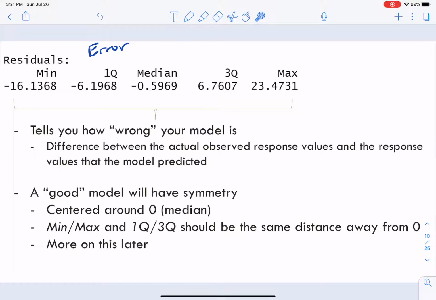But you would want something that has that symmetric nature to it, where the median would be close to 0, centered at 0, and then these two values would be about the same, but one of them is going to be negative, one of them is going to be positive, and then these two values should be close to the same. Now, as you get further away, you're going to be a little bit more inconsistent here and there, which is why the histogram is much easier to read. So more on this later.